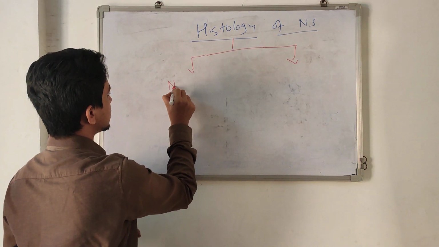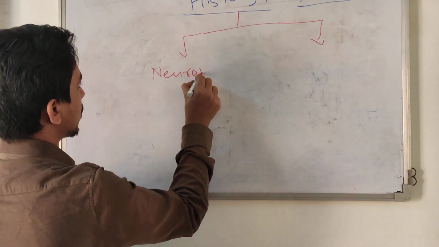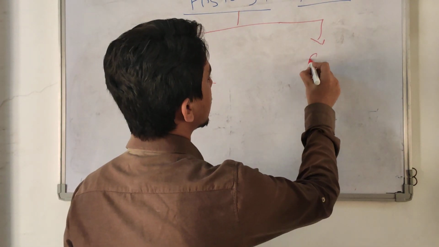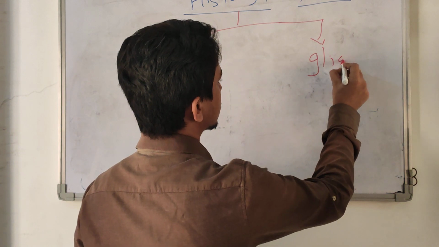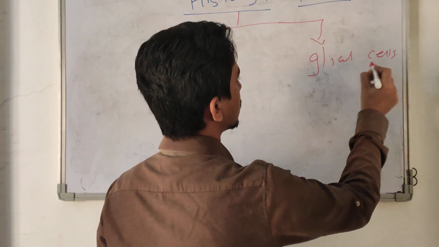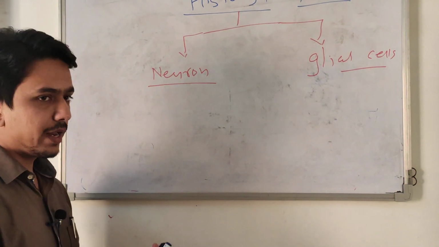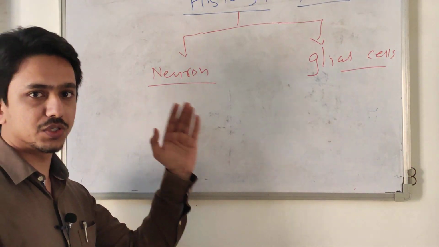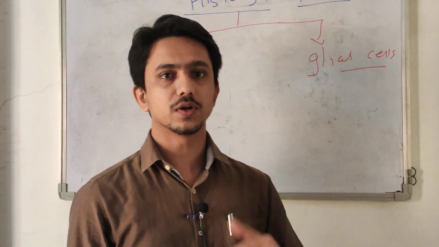The first type of cell is the neuron, and the second type of cell is called the neuroglia or glial cells. As per our last lecture, the neuron is the structural and functional cell of the nervous system.